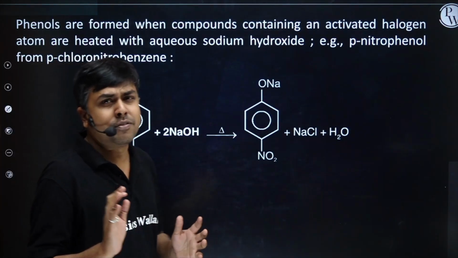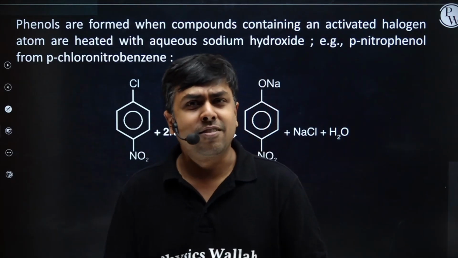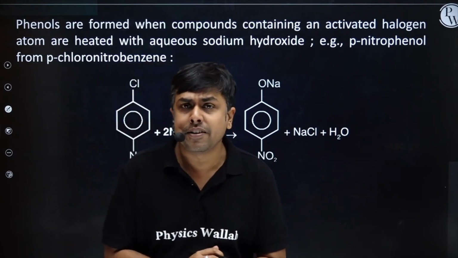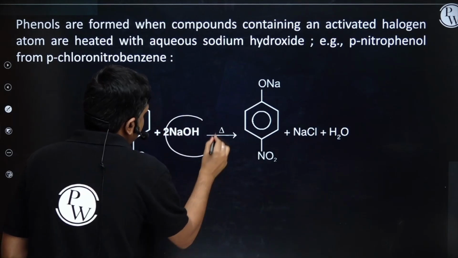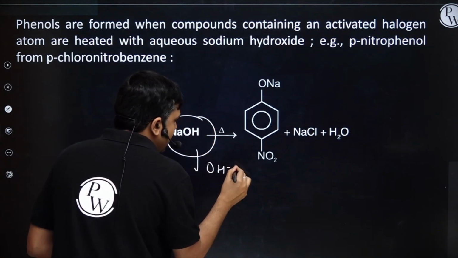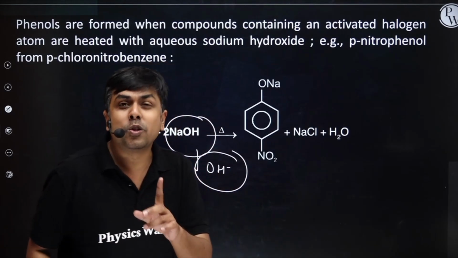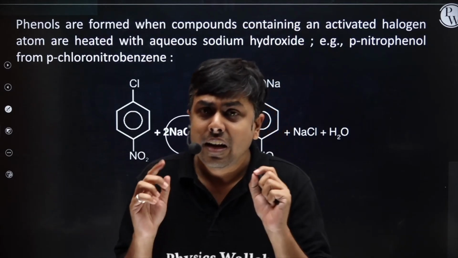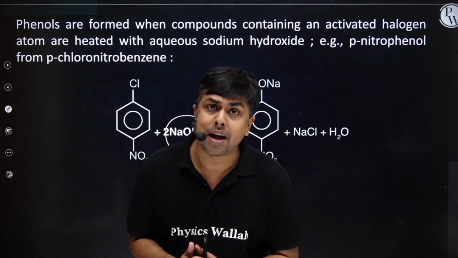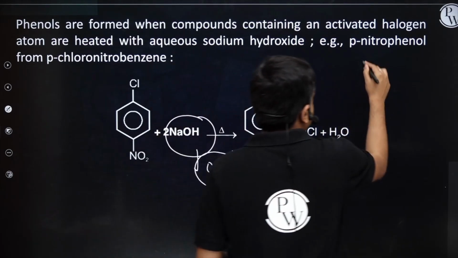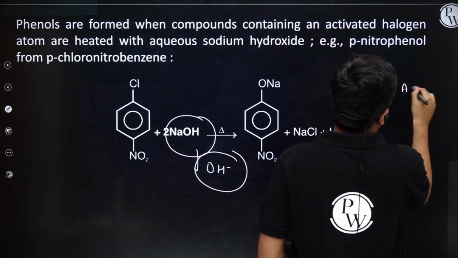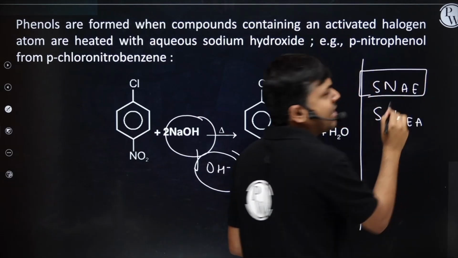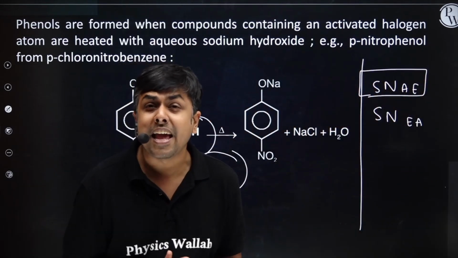Okay, so the first one, we have studied aryl halides or haloarenes, right? And there we have studied, if I am having a haloarene and it's treated with NaOH, this NaOH is a source of OH minus. This OH minus can act as a nucleophile, but will haloarenes easily undergo substitution reaction? No, it simply undergoes substitution either by the SN-AE mechanism or the SN-EA mechanism. Right, now in this chapter mainly we are going to talk about this SN-AE mechanism.